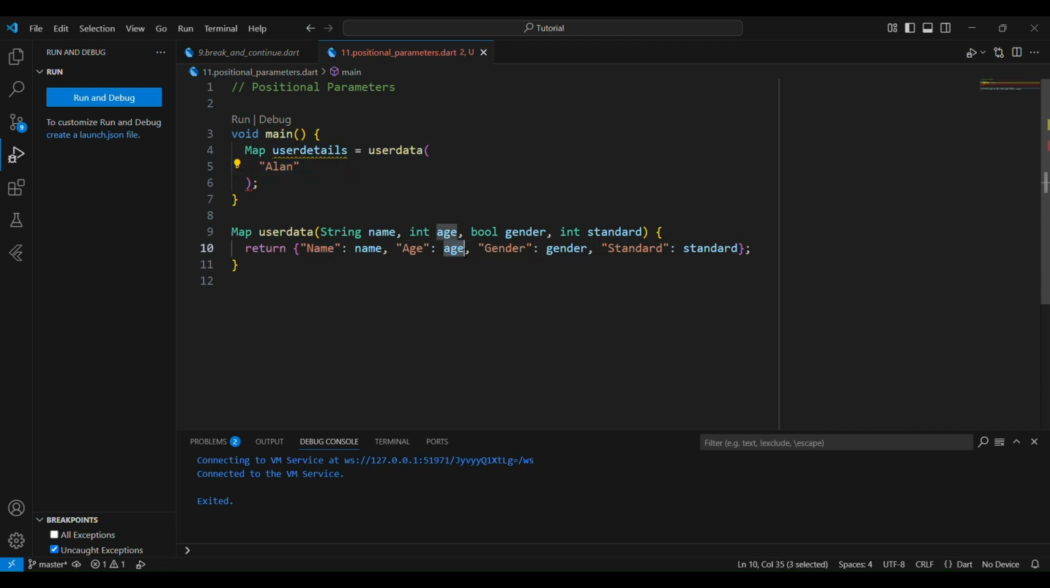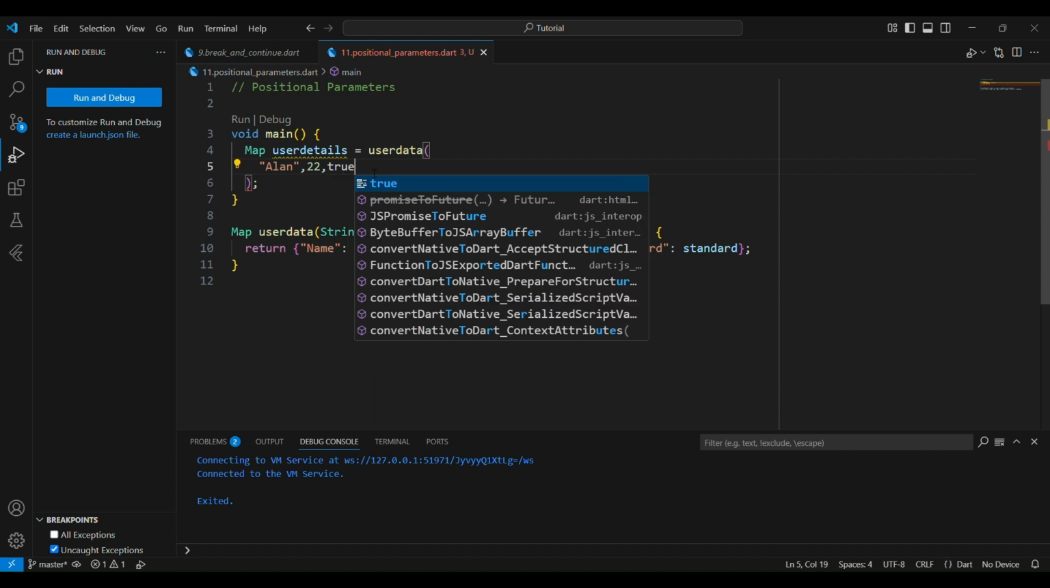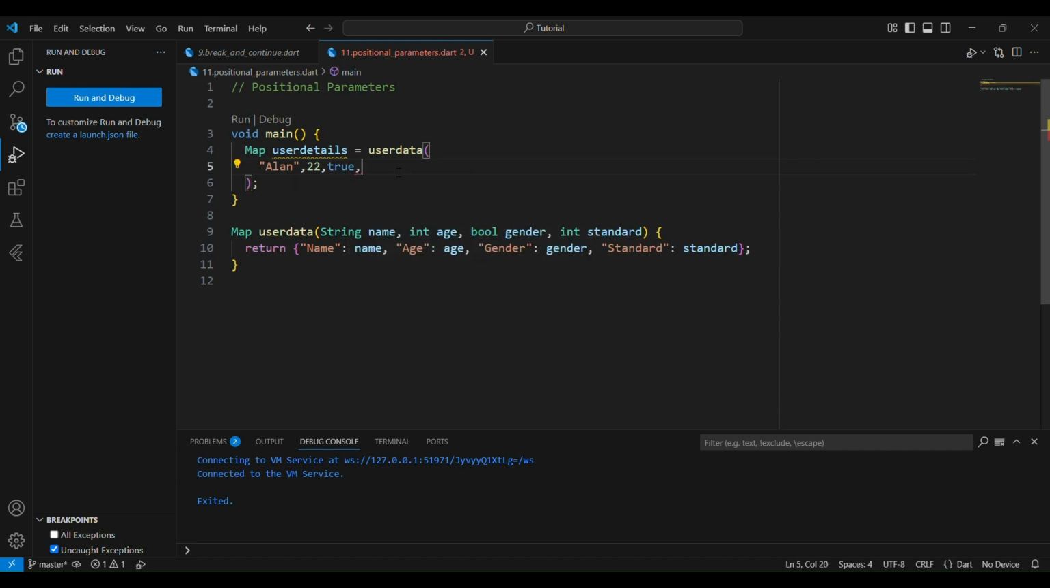Then next I will give age. Age is an integer type of value, so we don't need double quote marks; I just give 22 here and put a comma. Then the next is gender, isn't it? The gender is a boolean type, either true or false, so I will give true here. Perfect. Then last but not least, standard. We defined the standard as an integer type of value, so I just write 12.